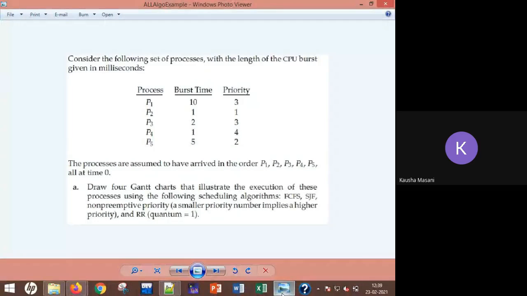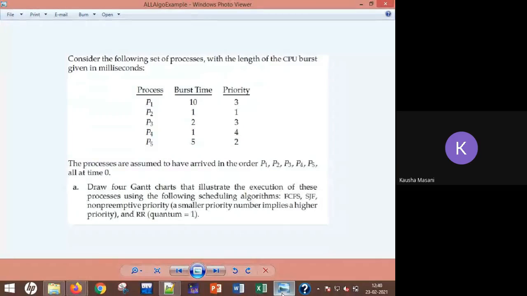Now these timings are called the execution timings. Means the total time taken by that process to complete its entire task. Execution timing for P1 is 10, for P2 is 11, for P3 it is 13, for P4 it is 14, and for P5 it is 19. Here you are going to record these timings: 10, 11, 13, 14 and 19. So this is the execution timing.